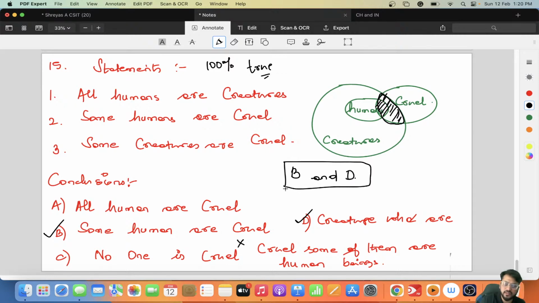But as this is a memory-based question, I might have missed some statements here, because the statement and conclusion they have told are the same. Option B, some humans are cruel. So they have given it the same. Okay, so I don't know. I might have missed the statement, but according to the question I have received, B and D would be the right answer.